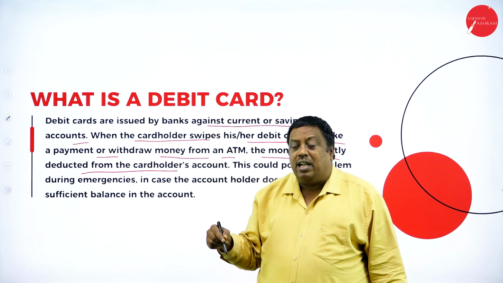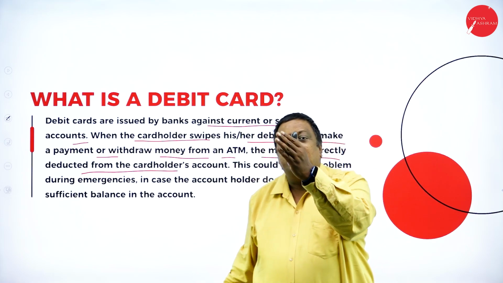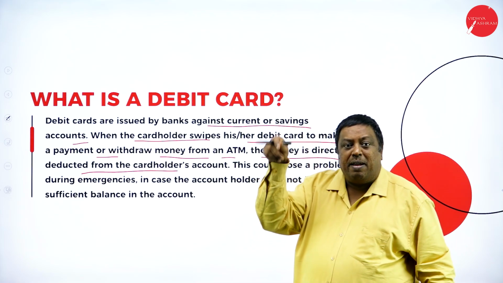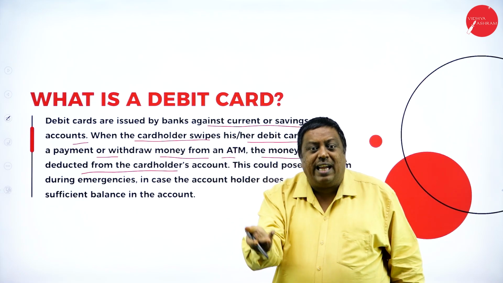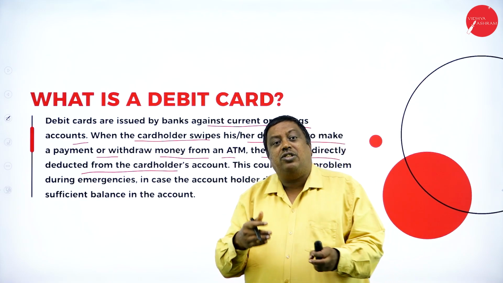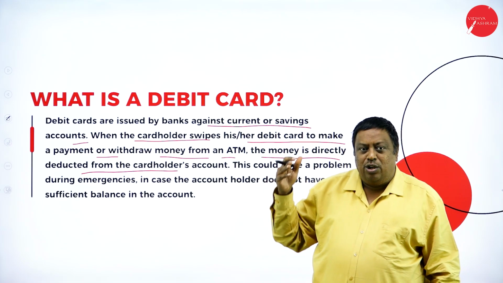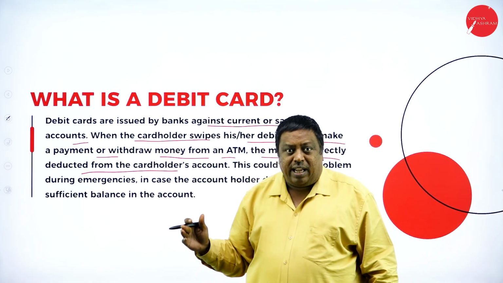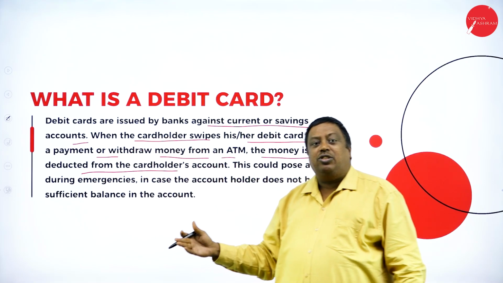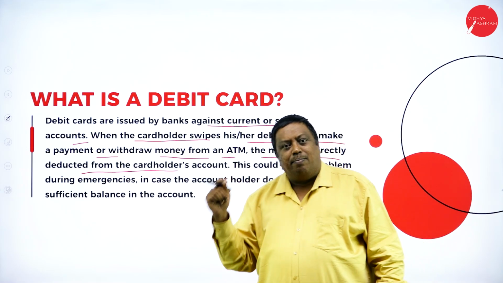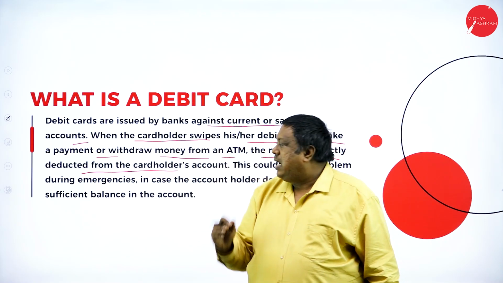If I'm using my debit card, the amount will be deducted from my account and it will be transferred to the concerned person. This is the swiping part here. If I go and swipe the card or insert the card in the ATM, I can withdraw the amount based on the terms and conditions laid down by the banking sector. What are the norms to withdraw per day? What limits have been fixed for certain account holders? Based on that, I can withdraw the amount from the ATM. Directly, the amount will be deducted from my account.